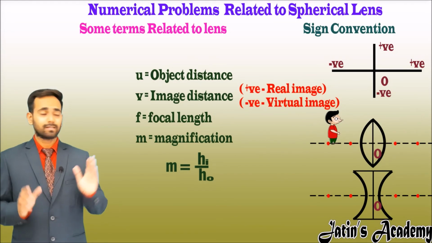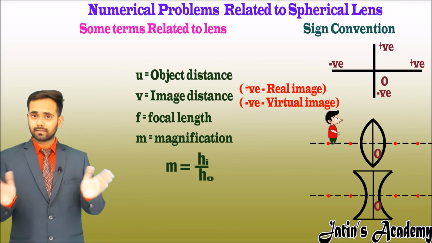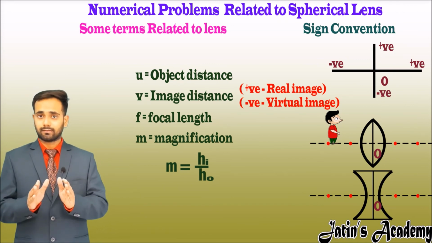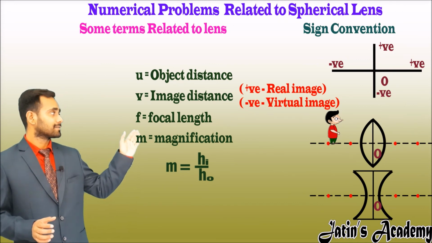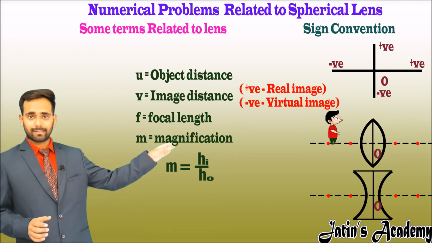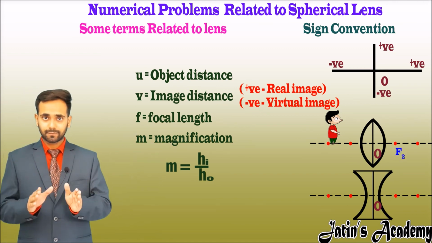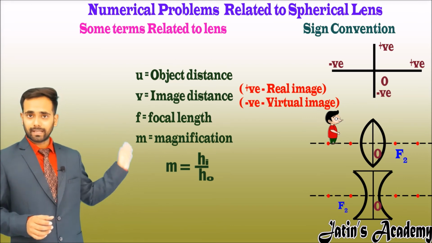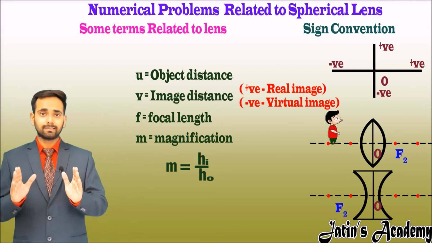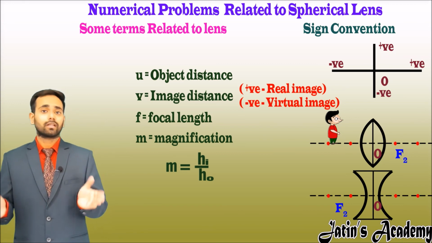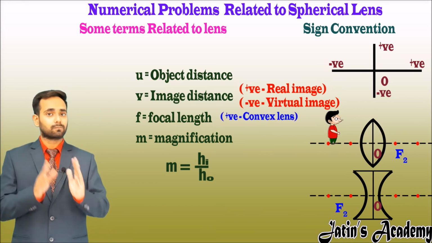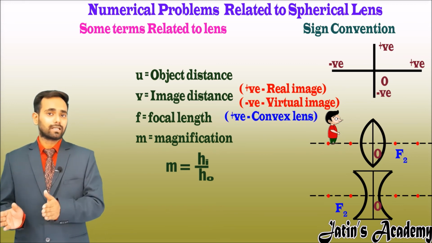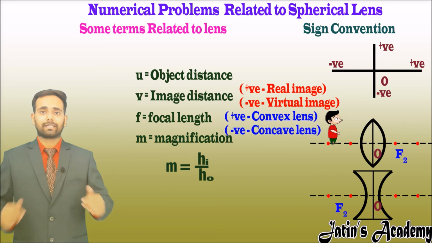The next term is f. We know f is nothing but the focal length of a lens. For convex lens, the focal length is on the right side, meaning on the positive side, and for the concave lens the focal length is on the negative side. Now in the numericals, if convex lens is given, then we have to take the focal length as a positive value, and for the concave lens we have to take a negative value.